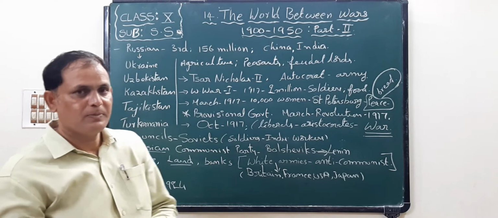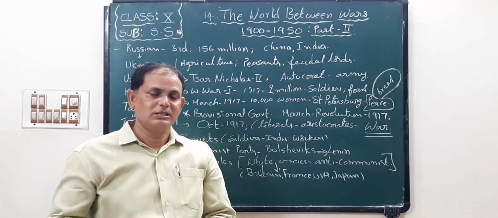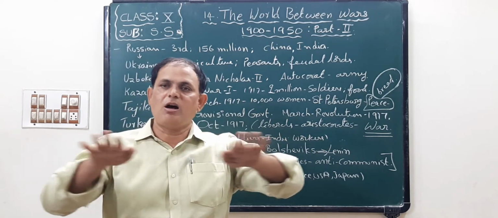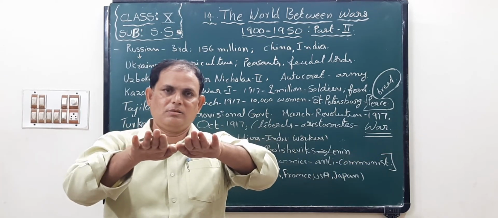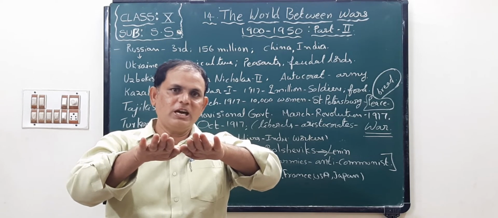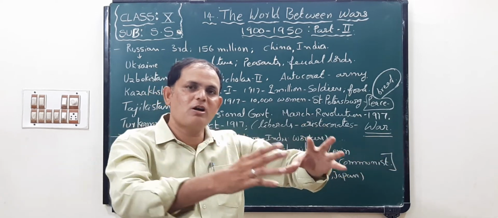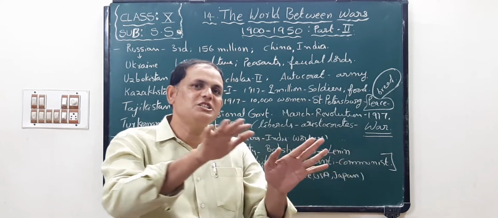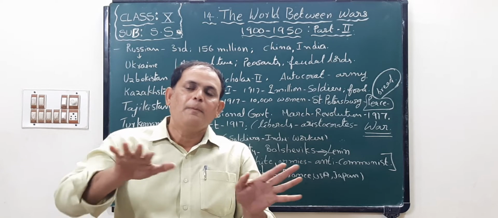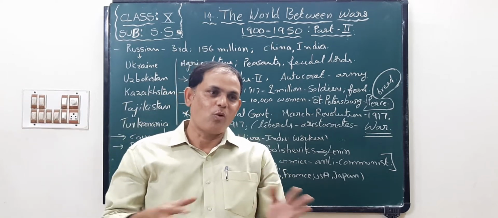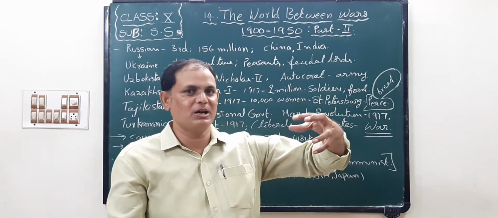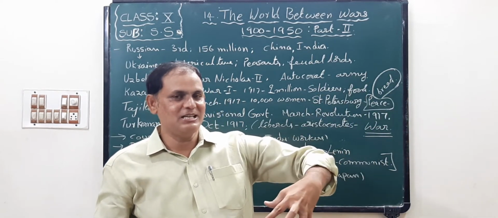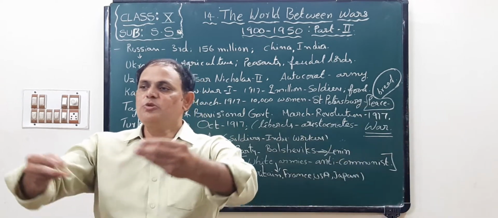Now children, listen, socialist means what? Socialist means all are equal in society. The property which belongs to the state or nation must be distributed to the people of that country. The production coming from the fields and from the industries is all distributed equally.